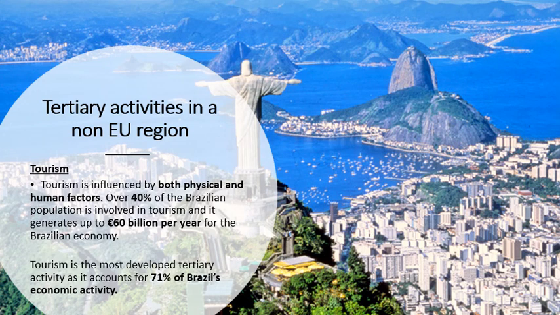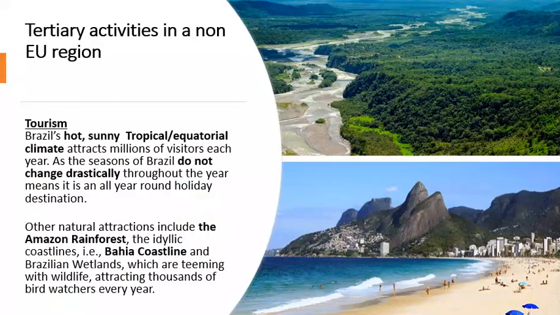Okay, and we're going to look at now, while tourism does have a lot of things that help its development, tourism in Brazil actually is hindered by a few things as well. Okay, so there's potential for Brazil to make even more money from tourism if they can iron out a few problems it has. Okay, so the first thing that makes Brazil an ideal holiday location for people is its weather. Okay, so Brazil's got a hot, sunny, tropical/equatorial climate, and this attracts millions of visitors a year. If you go to Brazil, you're guaranteed to get temperatures between 25 to 35 degrees. Okay, it's got fabulous weather all year round.